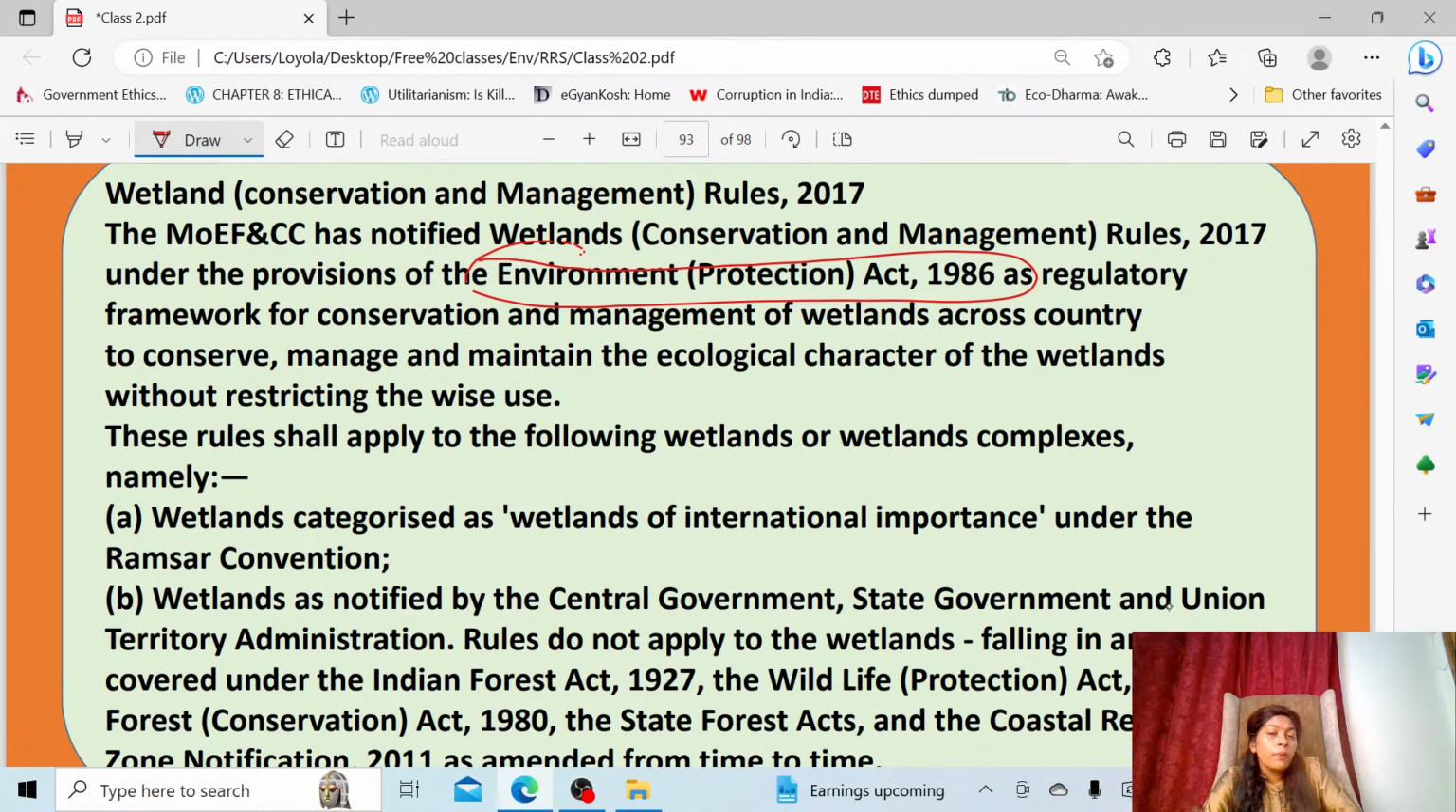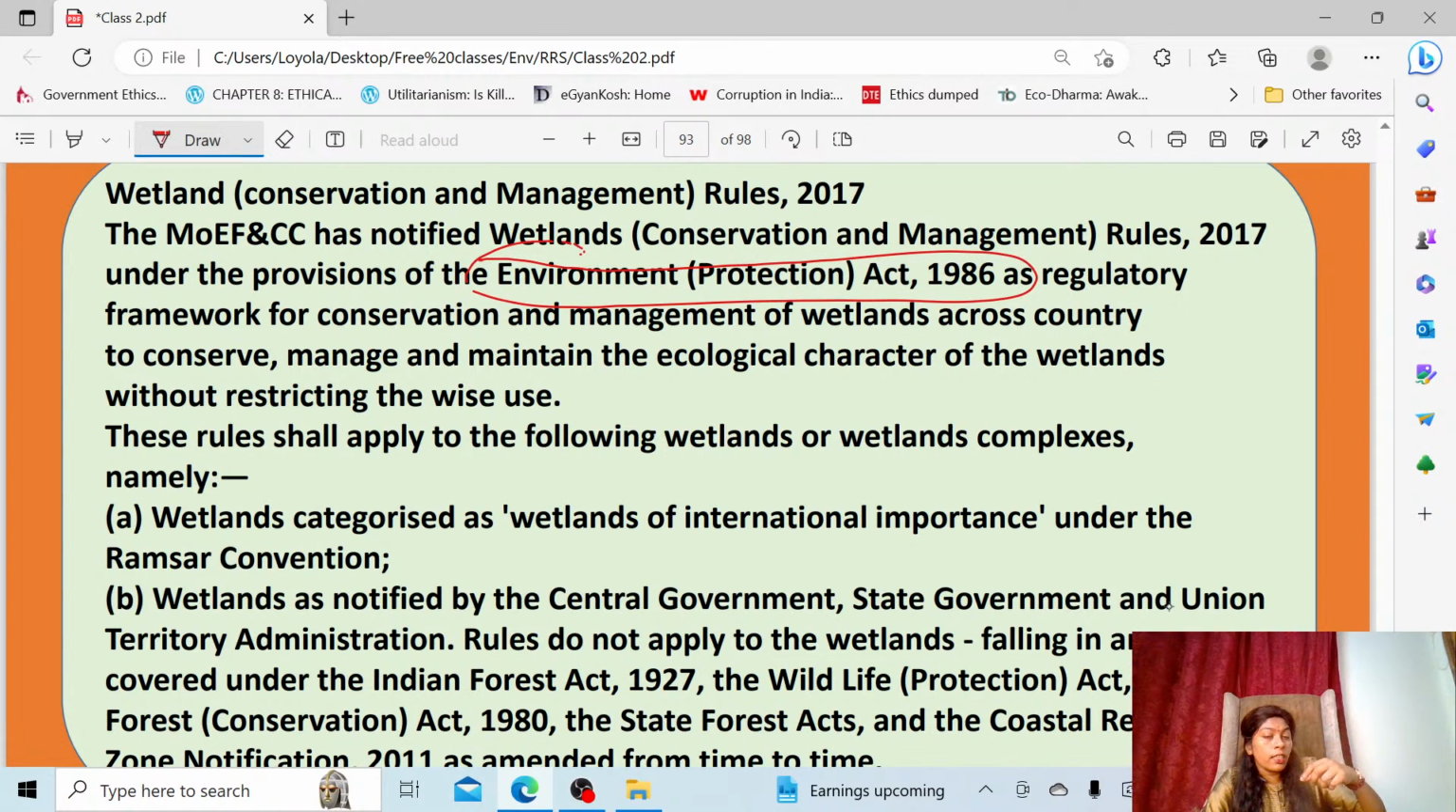And these rules will apply to all the wetlands. Now, what are the kinds of wetlands these rules will apply to? The wetlands which are categorized as wetlands of international importance. That means the wetlands which are added in the Ramsar list. Okay. Then wetlands which are notified by the central government.